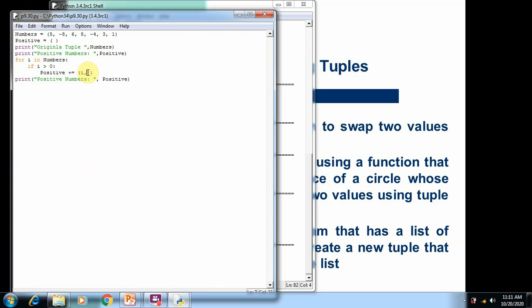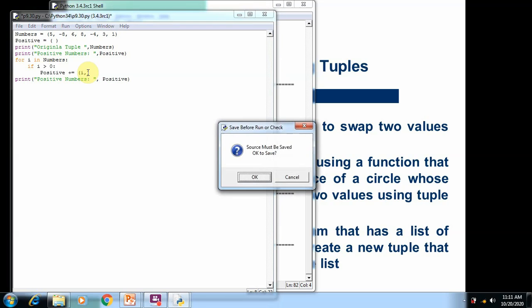Here you can see we add a comma at the end of the element name, because this is a single element of a tuple. So that's why we add a comma each and every time whenever we add to the positive tuple. After that, we print the positive tuple elements on the screen.